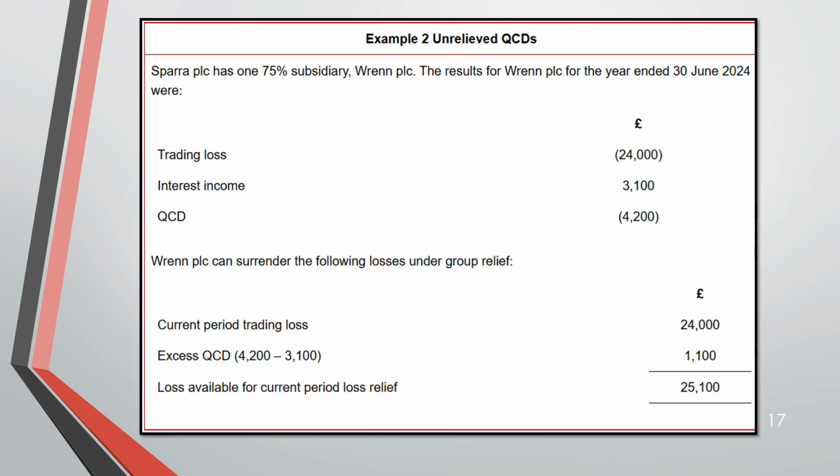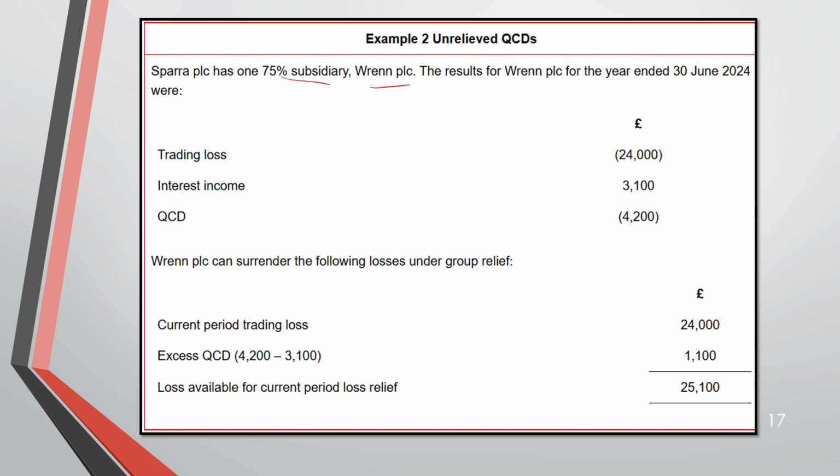Now, example 2. Here, S is having 75% subsidiary W. So this is the result. He has a trading loss, interest income, QCD. Now, who is the claimant? So first we'll get his TTP after adjusting his losses. So where parent PLC can surrender the following losses under group relief.